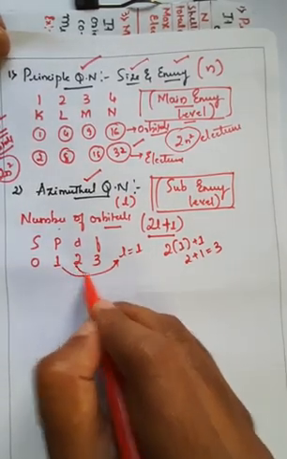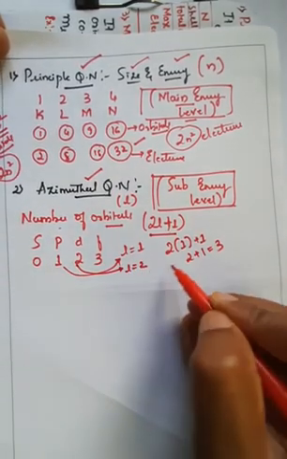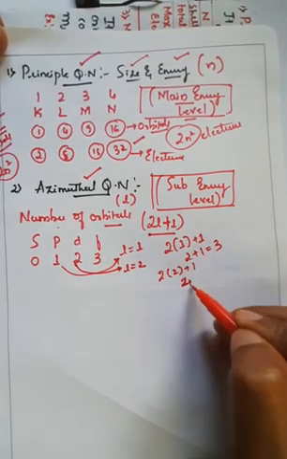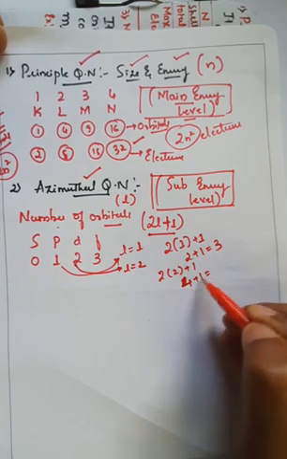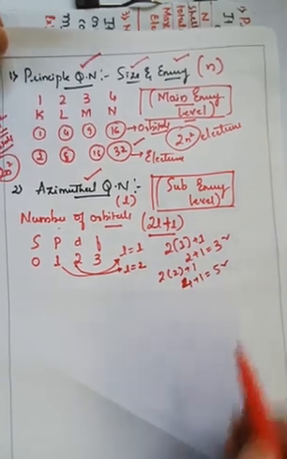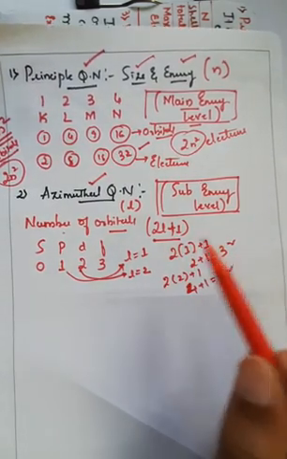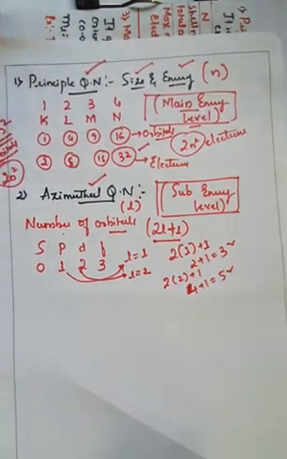If l = 2, then 2 into 2 plus 1, that is 4 plus 1, equal to 5. Like this, we can determine how many orbitals can be present in any subshell. That is about the azimuthal quantum number.